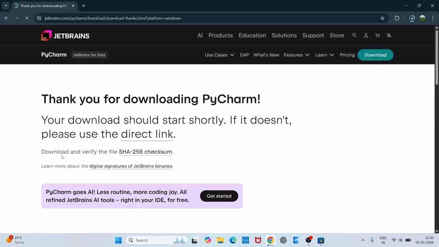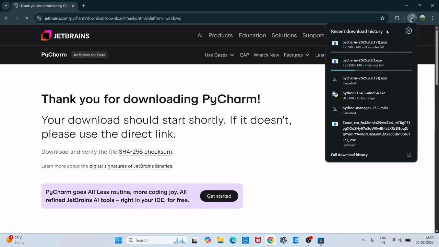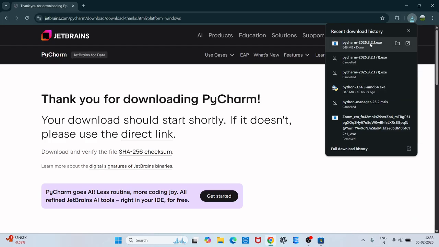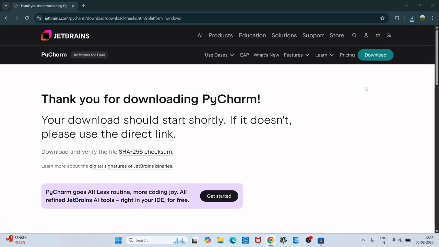Okay, once it is done, you will see here. Since I am downloading the first one, I will cancel this one and I will wait for the download to finish. Once it is done, you can see here it is completed. I will just click on this arrow in order to open the setup. It will take a bit of time to load.